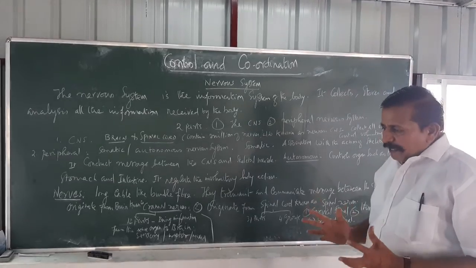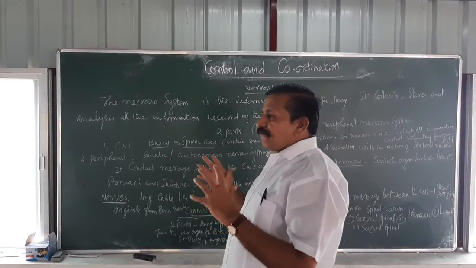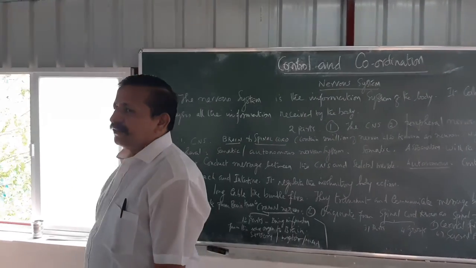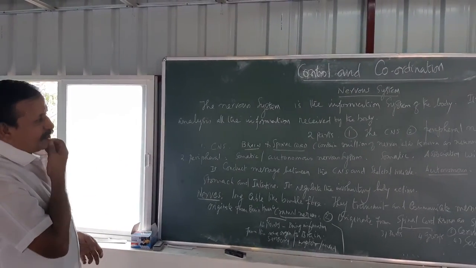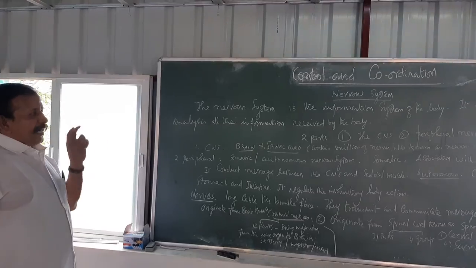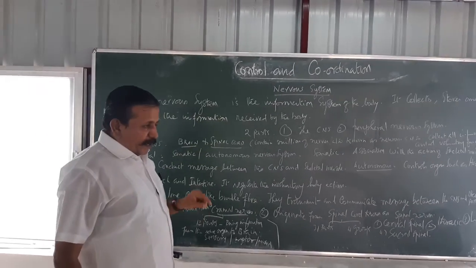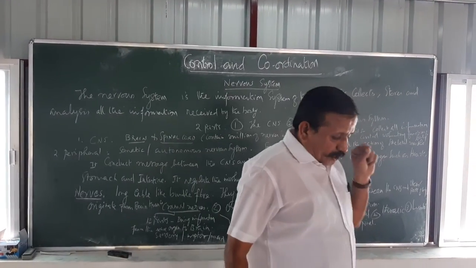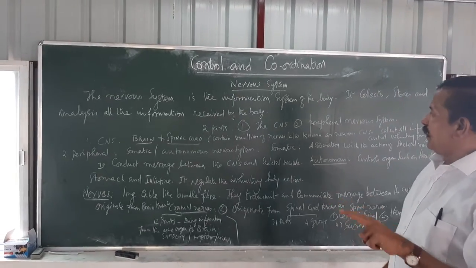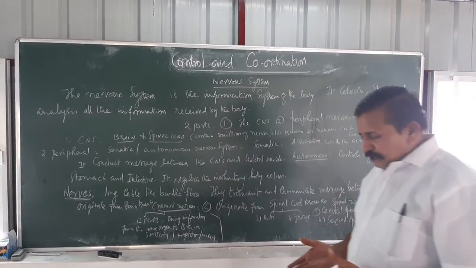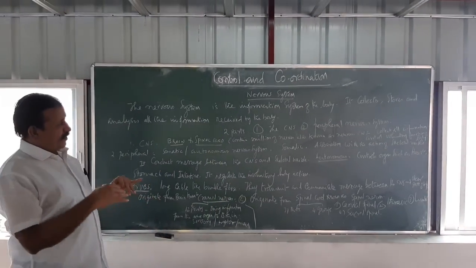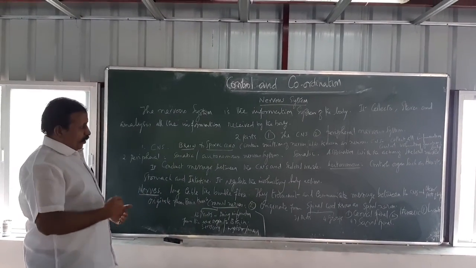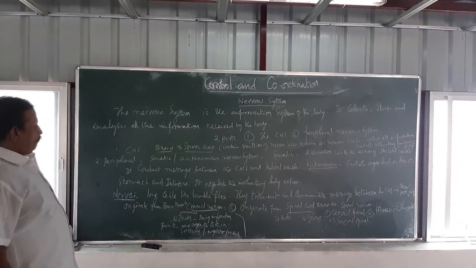Throughout the body, millions of nerves cover the entire human body, and on that basis the nervous system acts. The nervous system has two important parts. One is the central nervous system, another is the peripheral nervous system. What is the meaning of the central nervous system? What is the meaning of the peripheral nervous system? Now I can explain one by one.